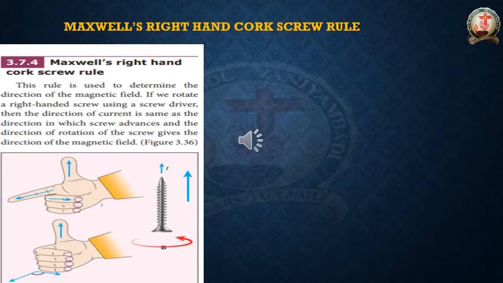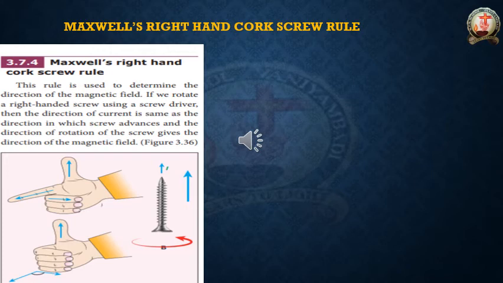Advances means whenever we rotate that screw with a screwdriver, the screw moves inside the wall. The side to which the screw is moving inside the wall, that is the direction of the current.